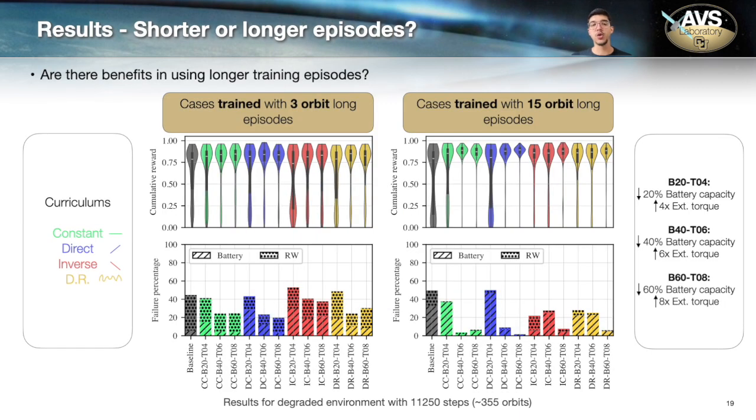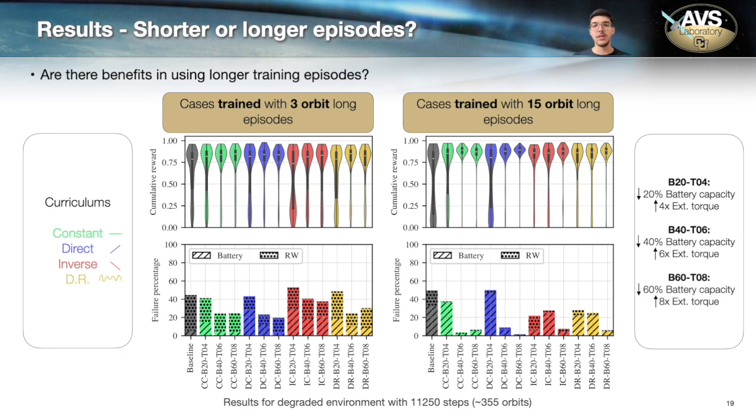Next, should we use short or longer episodes? On the left, we have results using 3-orbit long episodes, the shorter episodes, and on the right, we have results using the 15-orbit long episodes. The first thing we notice if we look at failure percentage is that the bars on the right tend to be lower than those on the left, indicating that extending the length of these training episodes is beneficial, reducing the number of failures.